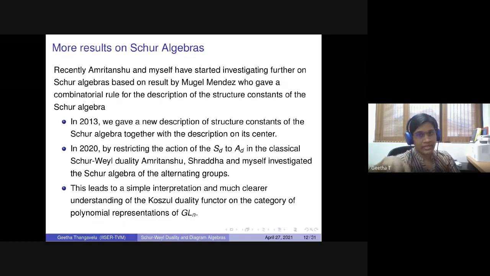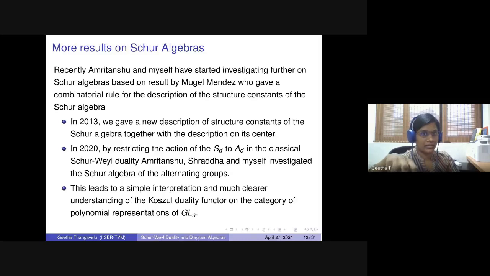Initially we started working on getting the multiplication rule and structure constants, and together with Shraddha, we really gave a simple interpretation and a much clearer understanding of the Koszul duality functor on the category of polynomial representations of GLN. So the alternating group really gives a nice interpretation of this. This is the recent work we have done on Schur algebras.